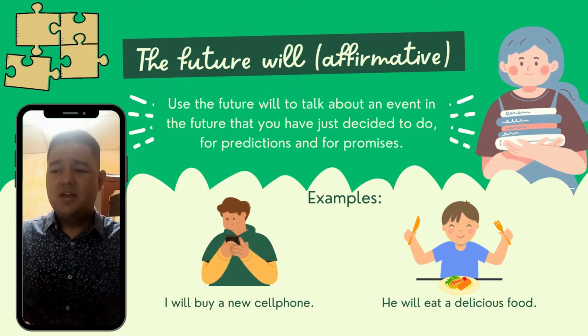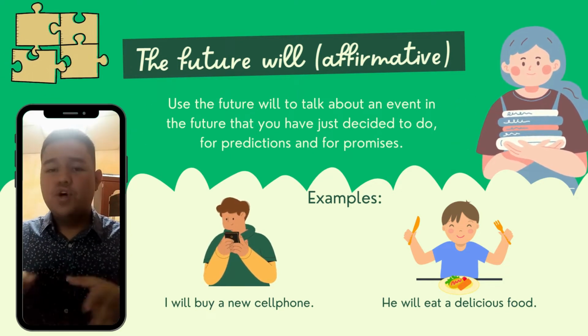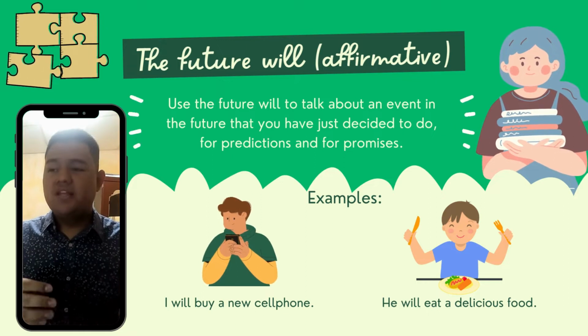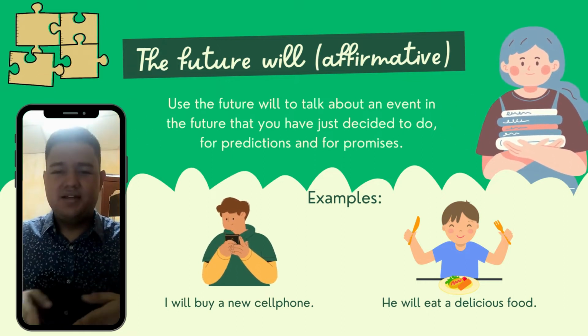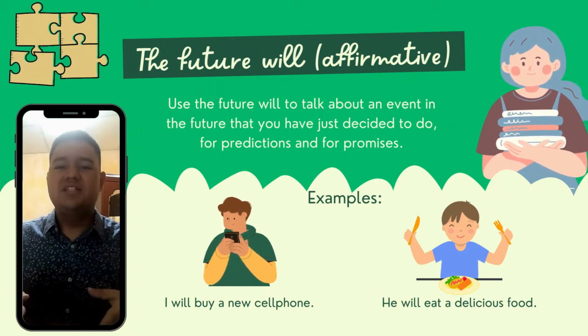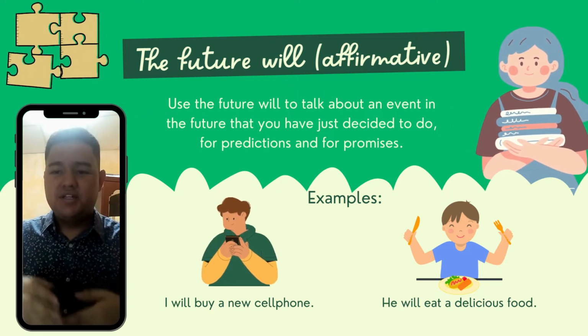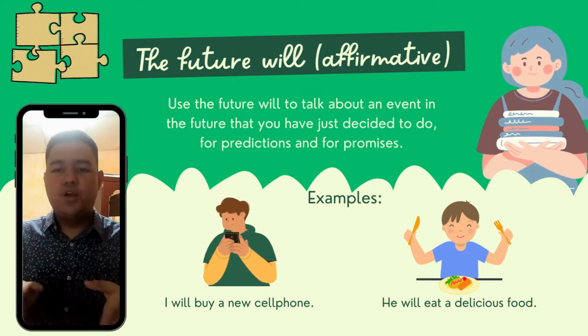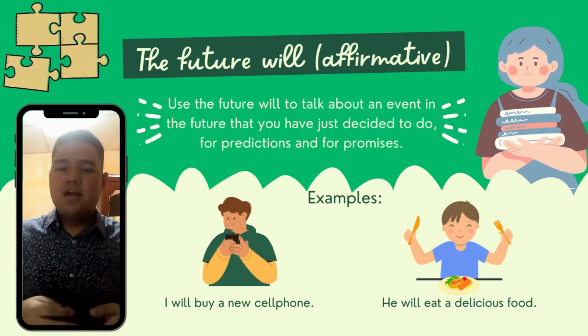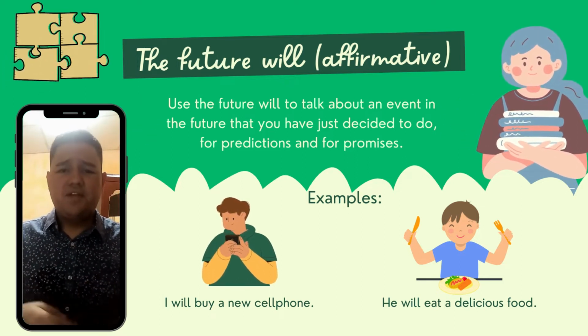Well, we use the future will to talk about an event in the future that we have just decided to do in that moment, right? We decided to do that action in that moment. So for that we use will and not going to, right? And also we use it for predictions and for promises.